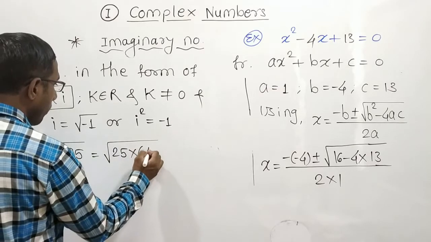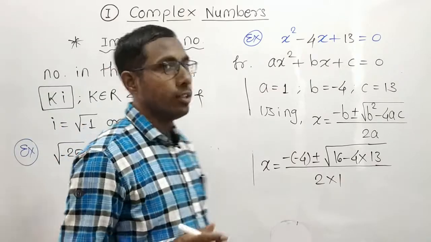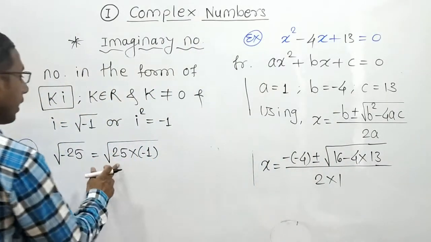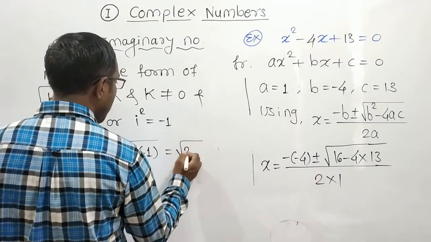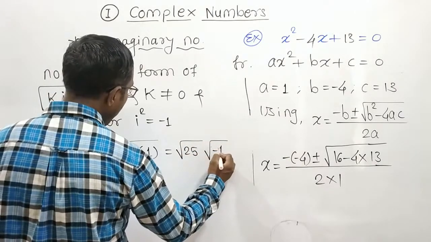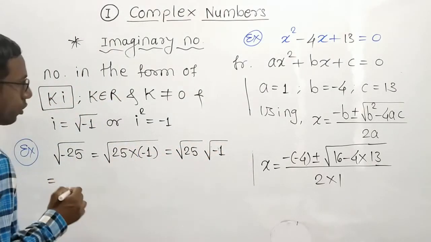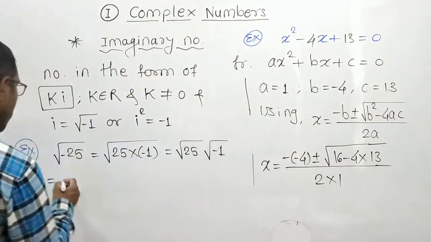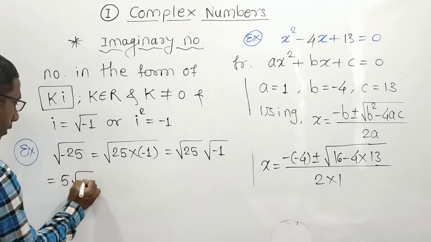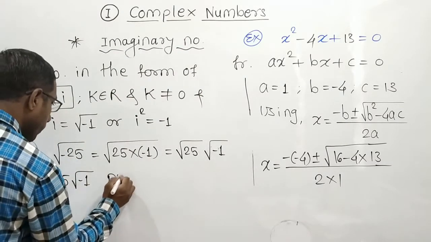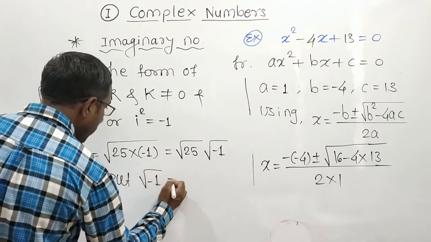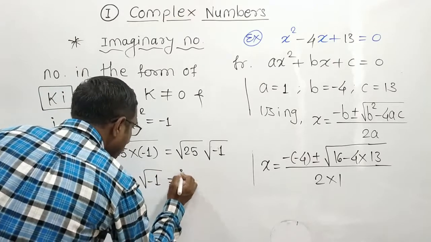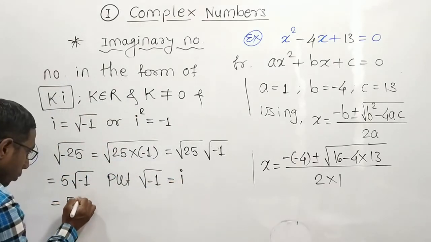So that's why I'm telling you the importance of the concept of surds. That is why I revised the concept of surds in the foundation lecture. I can write like this: square root of 25 and square root of -1. Next, you know the square root of 25. What is the value of square root of 25? It is 5 multiplied by square root of -1. Now what is the value of square root of -1? This is the standard introduction: square root of -1 is i. Therefore it is 5i.